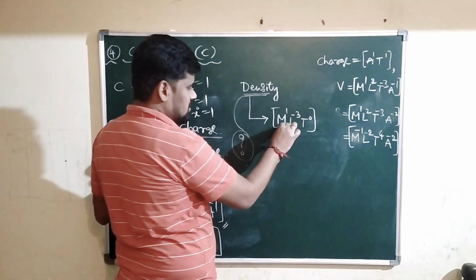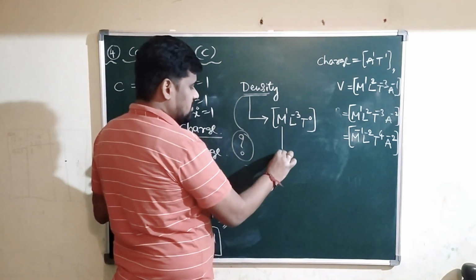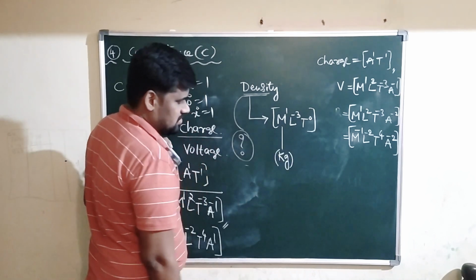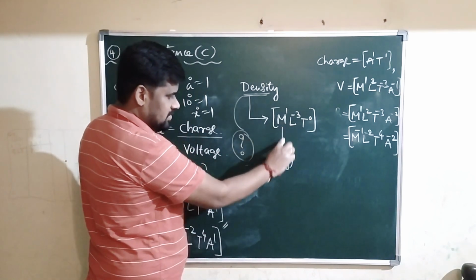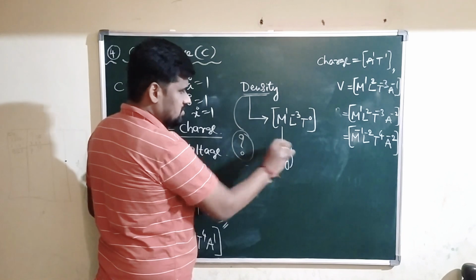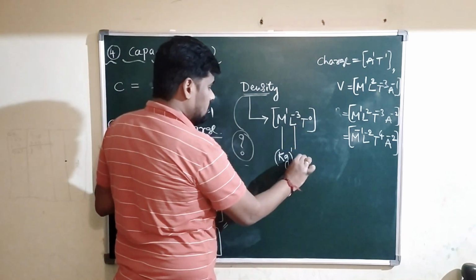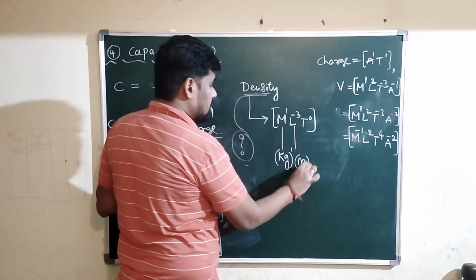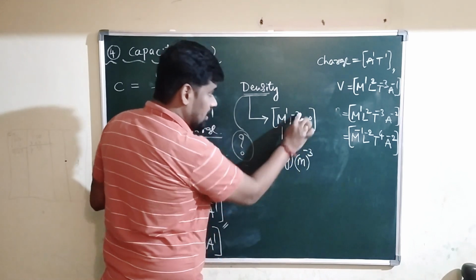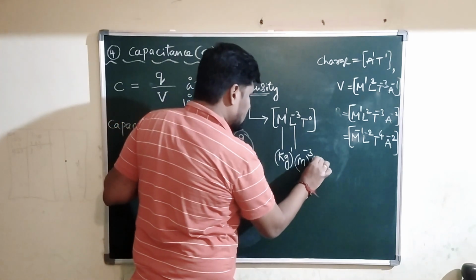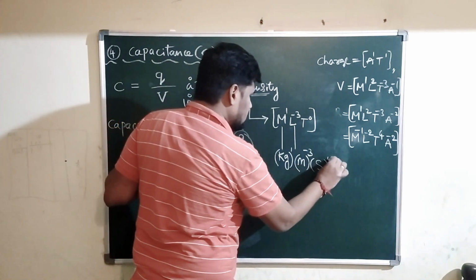Look, M means mass. Mass is measured in kg in the SI system. Therefore kg to the power 1. Length is measured in meter. Therefore meter to the power -3, because L power -3 is there. Time is measured in second. Therefore s to the power 0.